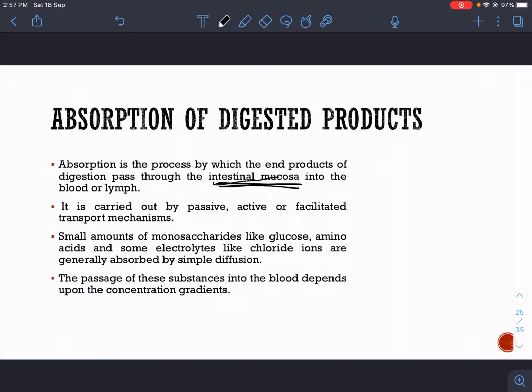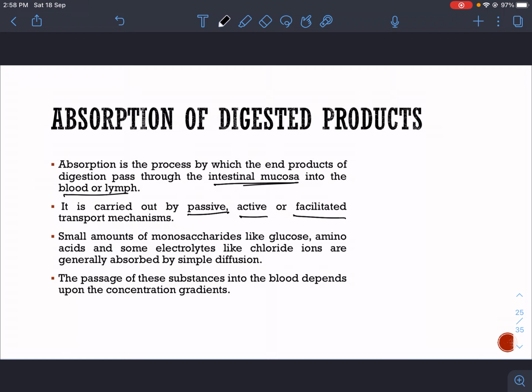Although absorption does occur in other parts of the alimentary canal also, the major portion of absorption occurs in the intestine. So that's why during this discussion we will be taking the intestine as an example. Here the intestinal mucosa absorbs the nutrients or the simpler compounds and passes them into blood or lymph. This process can be passive, active or facilitated.